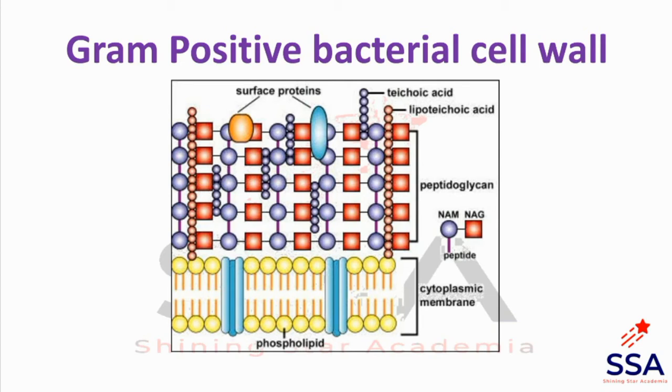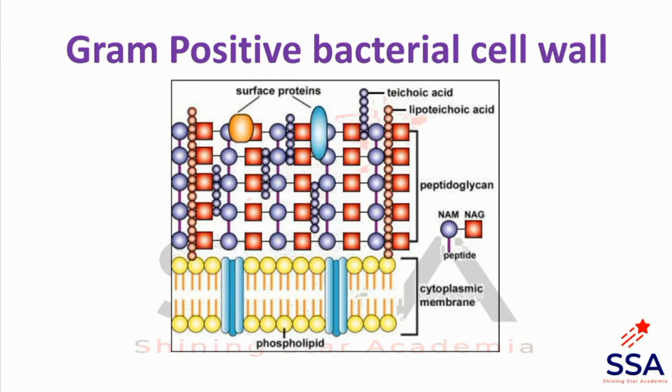Then there is teichoic acid present on the surface of the peptidoglycan, and it is also attached to the cytoplasmic membrane. When teichoic acid is anchored on the cytoplasmic lipid, this is known as lipoteichoic acid. Lipoteichoic acid means lipid plus teichoic acid.